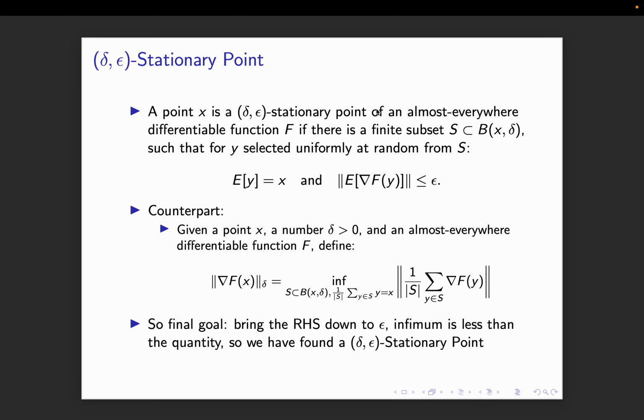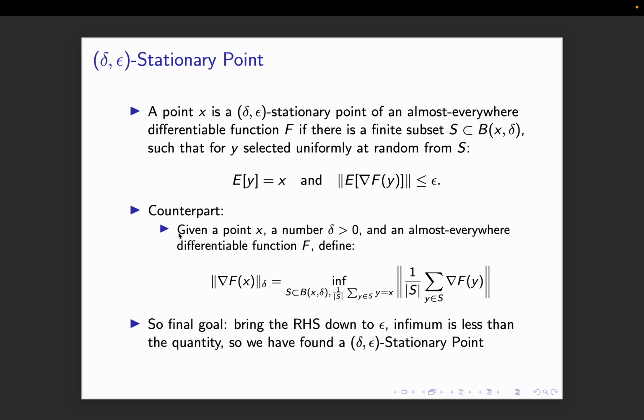What is a delta epsilon stationary point? If I have an almost differentiable function f, there is a finite subset S in a ball of radius delta around x, such that if I select y randomly from that finite subset, I get the expectation of y as x, and the norm of the expectation of the gradient at y is less than epsilon. The thing is that at such a y, it is going to be differentiable, because it's an almost differentiable function. So the gradient at y exists.